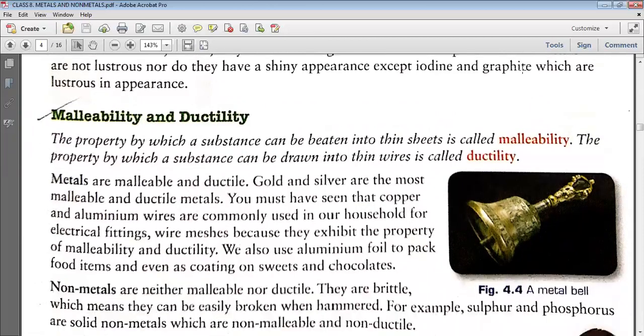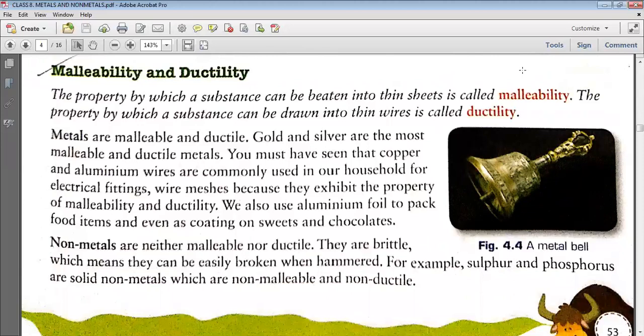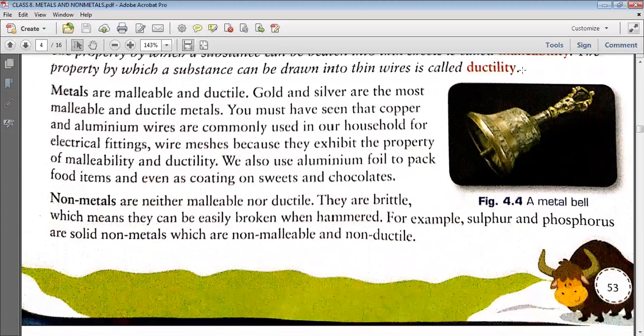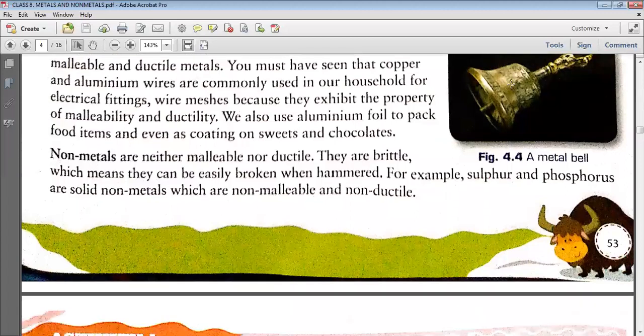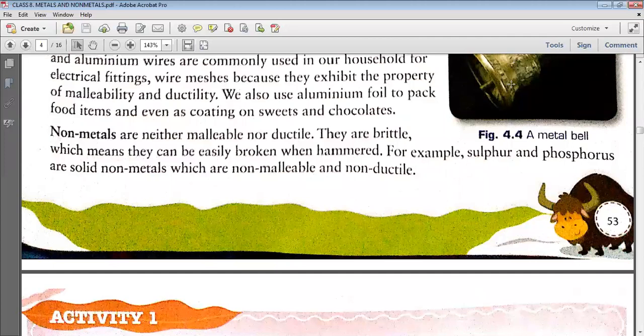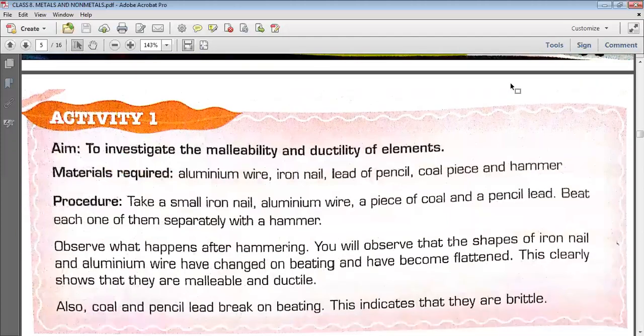Okay. Now, malleability and ductility. As I have told earlier, malleability means the property by which a substance can be beaten into thin sheets. And ductility means a substance can be drawn into thin wires. So most of the metals are malleable and ductile. For example, gold and silver are the most malleable and ductile metals. Now non-metals are neither malleable nor ductile. Rather, they are brittle. That means you can easily break them by hammering. Okay.